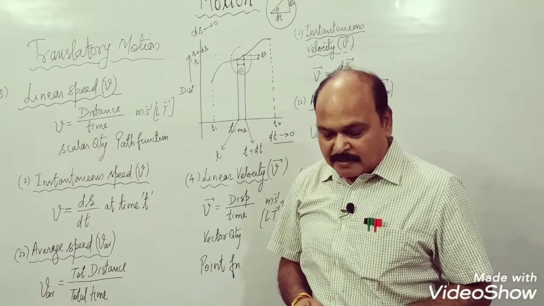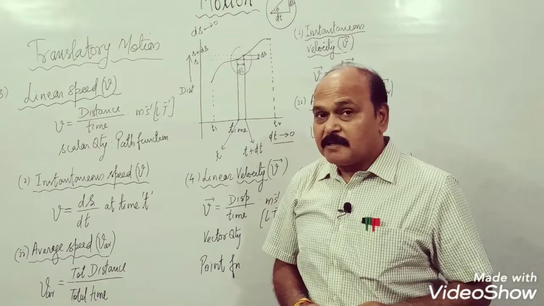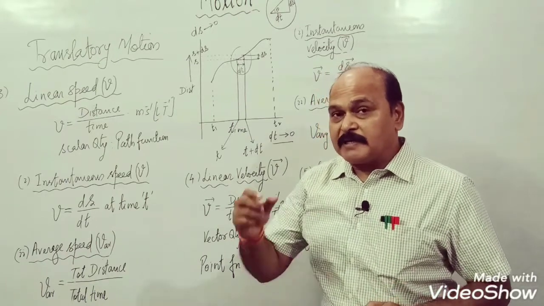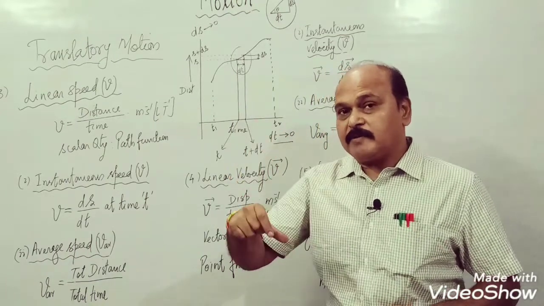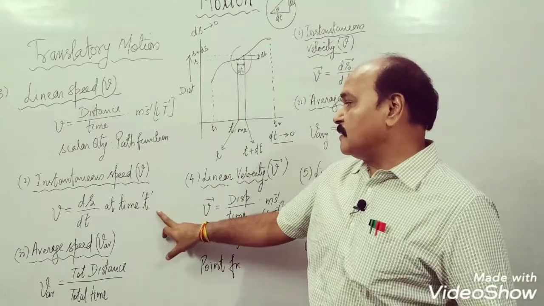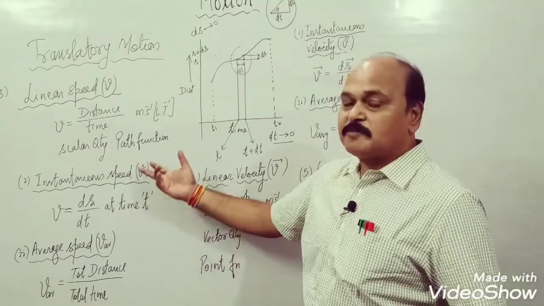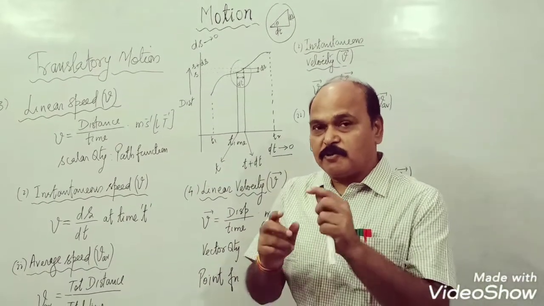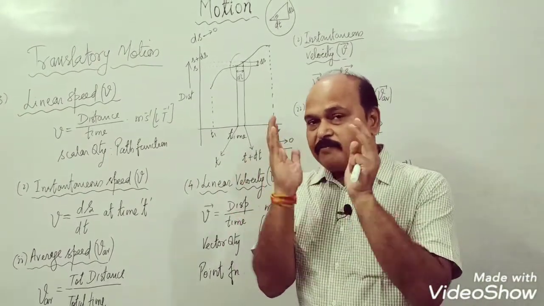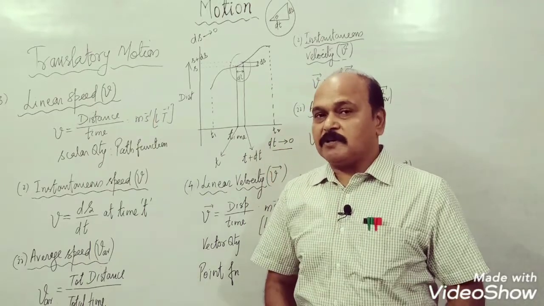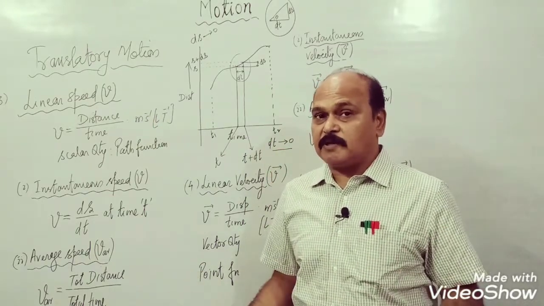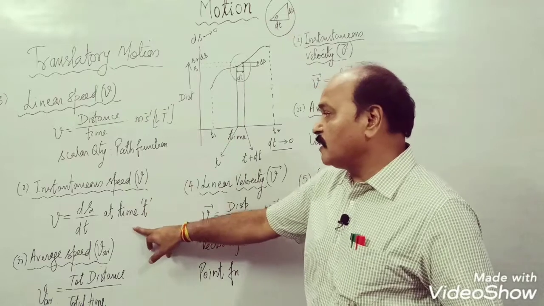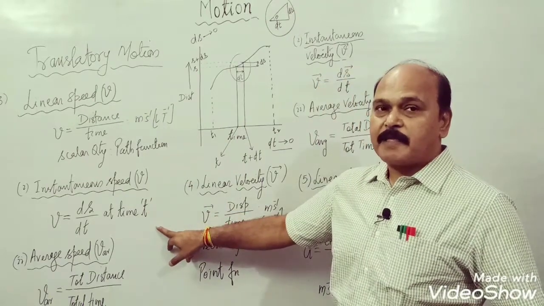So instantaneous speed means the ratio of distance to time beyond that instant at which we want to find out speed. At any instant it is not possible to find out speed. So what do we do? Beyond that instant we take a very small duration. In that very small duration, the ratio of the distance covered to time is the instantaneous speed.